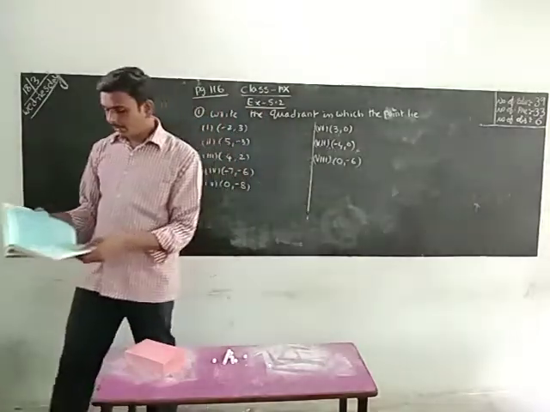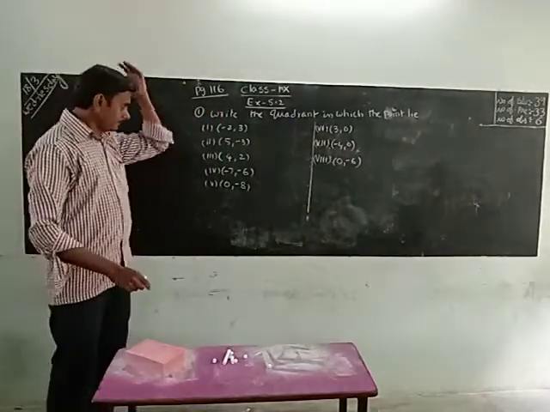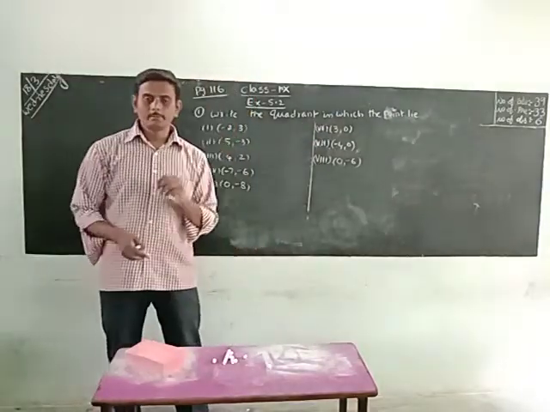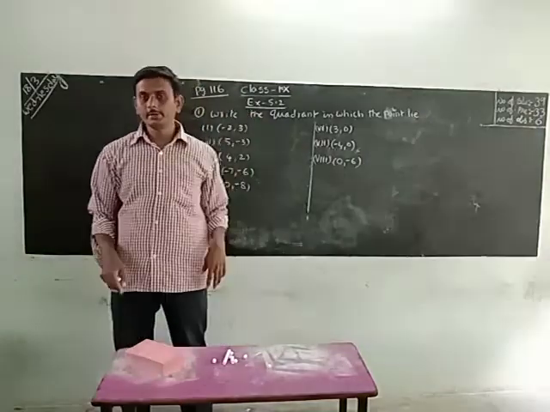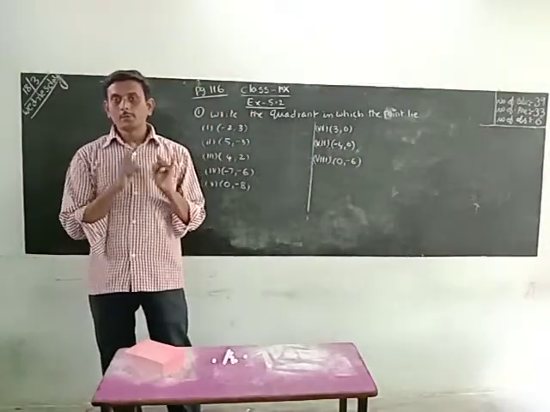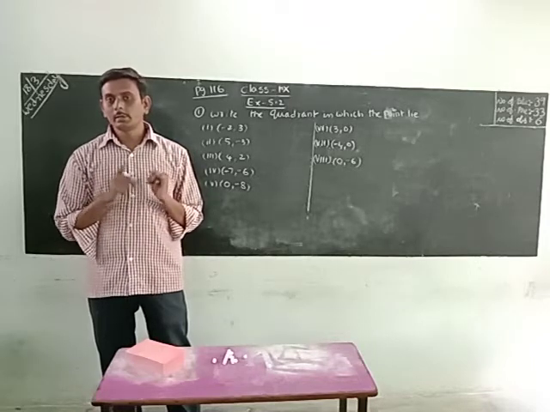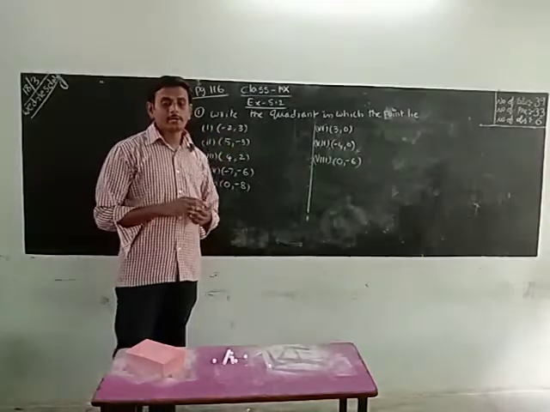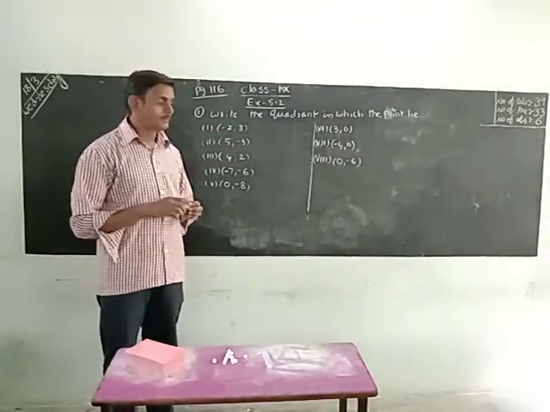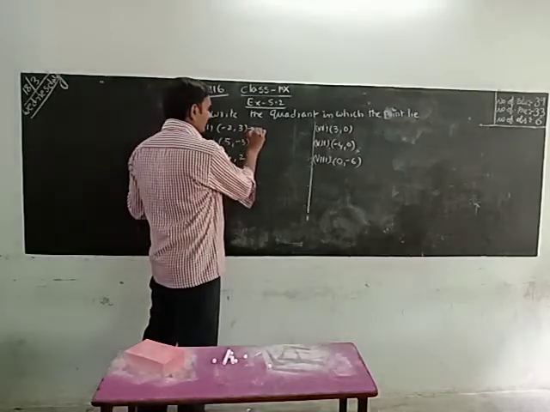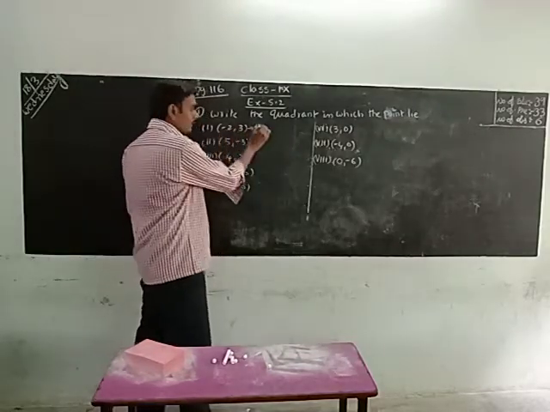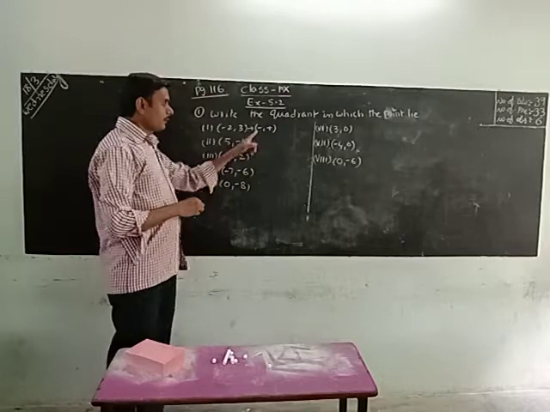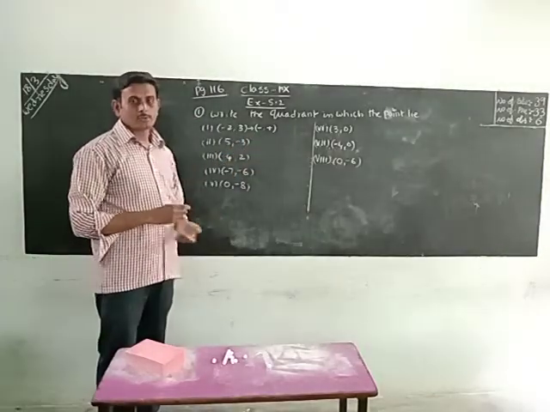What is the question? Write the quadrant in which the point lies. We have four quadrants, by drawing a quadrant plane: Q1, Q2, Q3, Q4. The given points are located in which quadrant? We have to identify that. First take this one. Is the first number negative or positive? Negative. Is the next one positive or negative? Positive. For x-axis, negative means which quadrant?